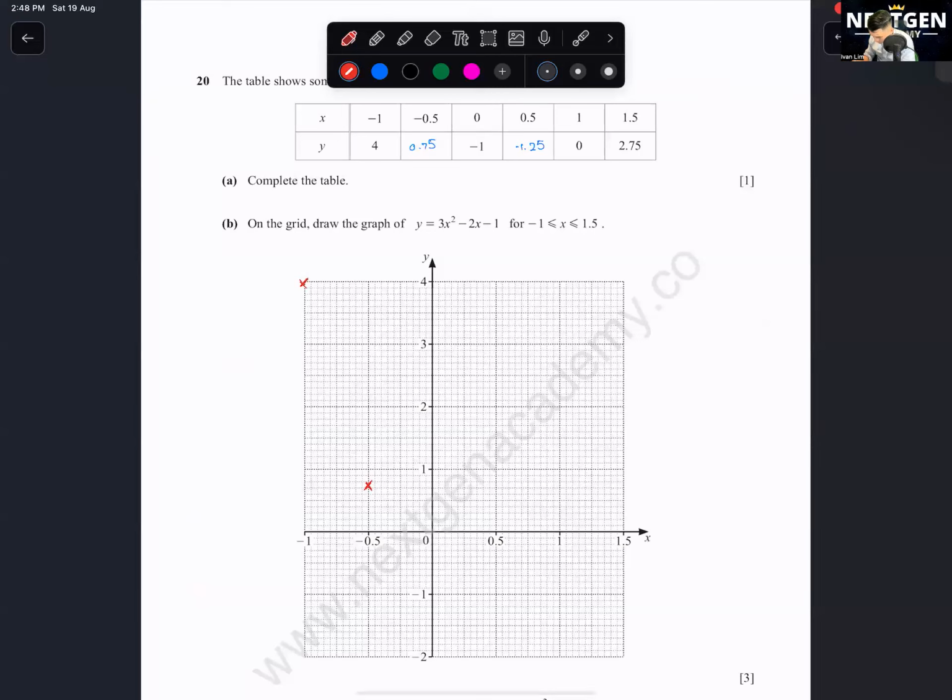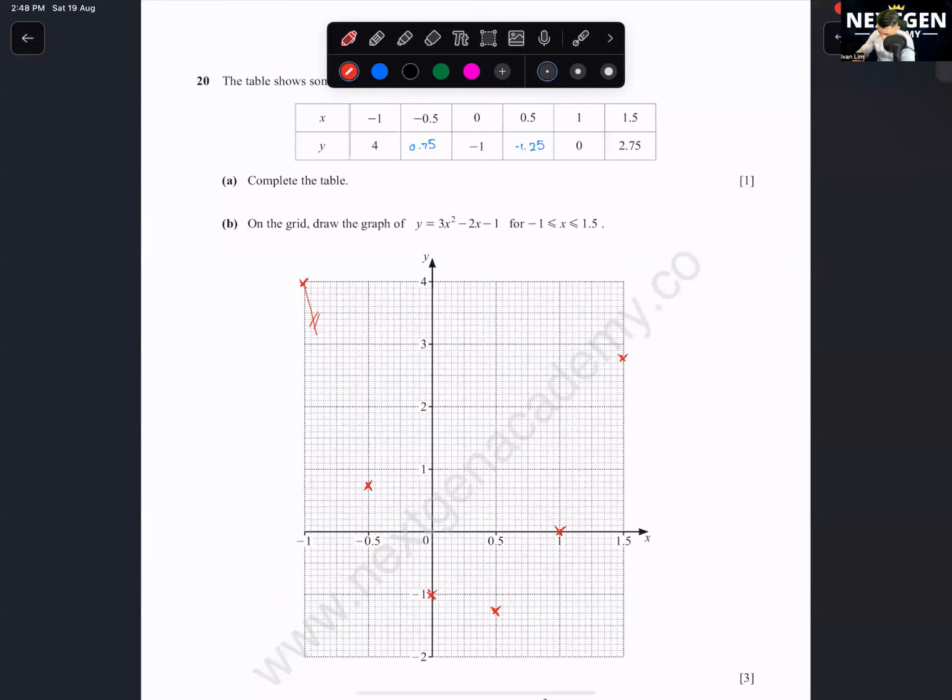About here. 0, negative 1, 0.5, negative 1.25. Okay, 1, 0, then 1.5, 2.75. Okay, join this whole thing together.